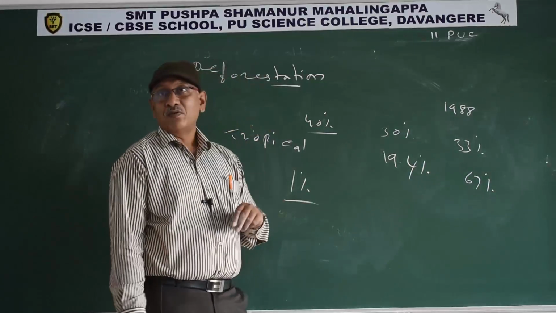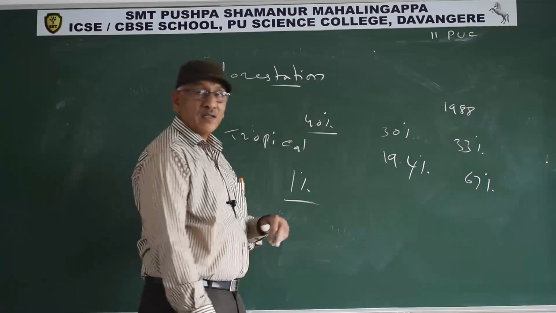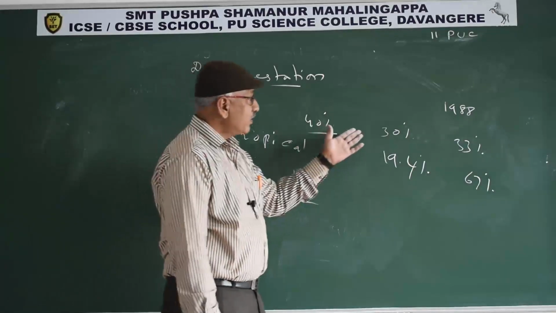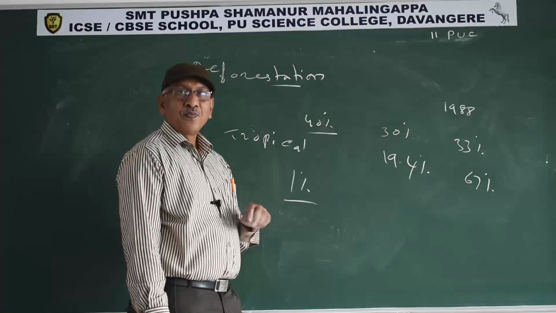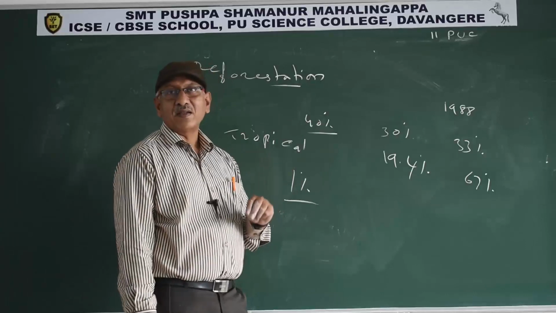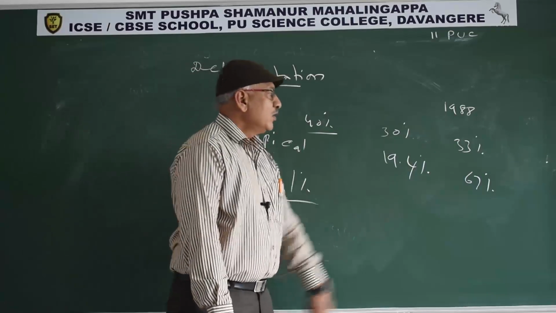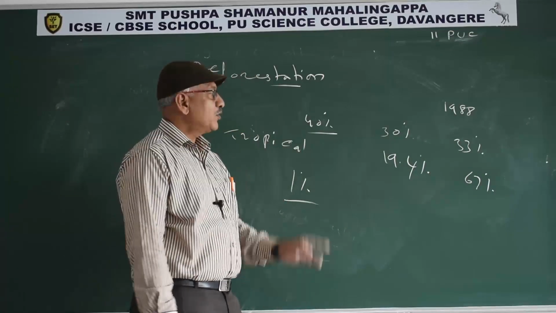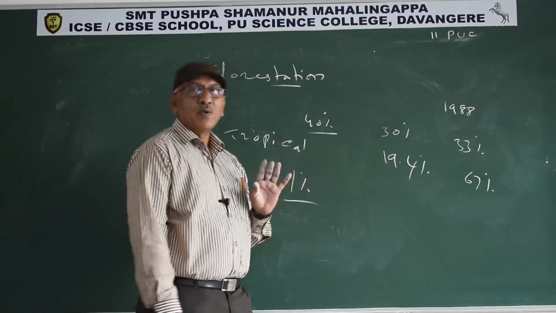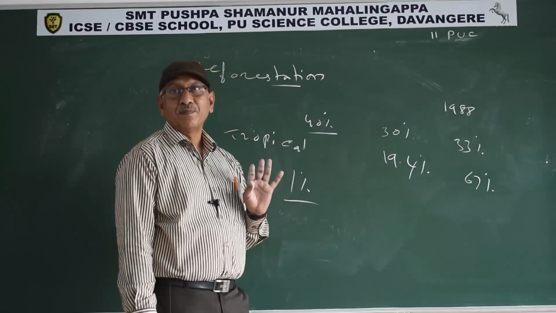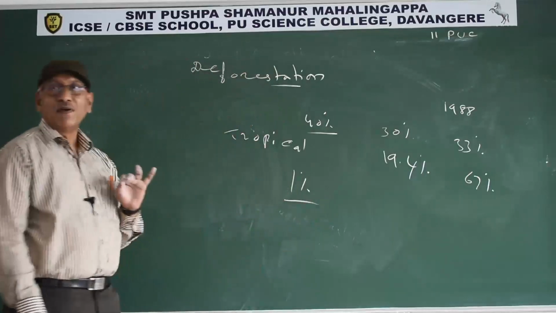In the beginning of the 20th century, means 1901 or 1902, the forest area in India was 30%. Now the forest area is 19.4%. The National Forest Conservation Act has been enacted since 1988. According to this act, in plain areas the forest should be 33%, and in mountain areas 67% should be forest area. So this is about deforestation.